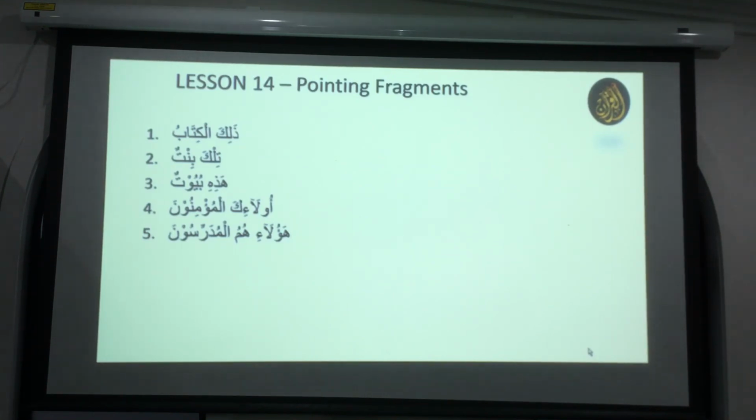One little change, the whole meaning is changed. Like one example I just remembered now. When Prophet Ibrahim alayhi salam built the Kaaba, he made a dua to Allah subhanahu wa ta'ala: make this city a peaceful city.